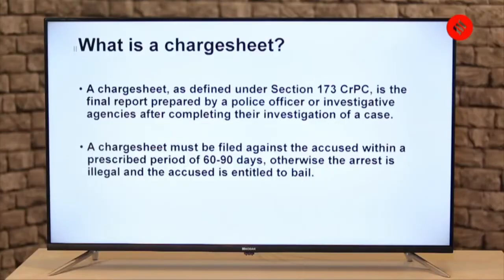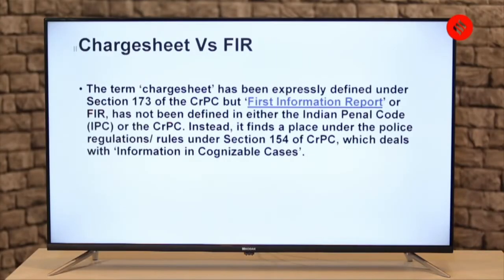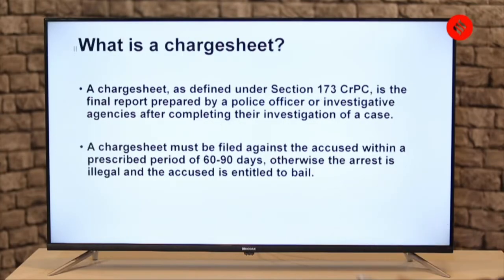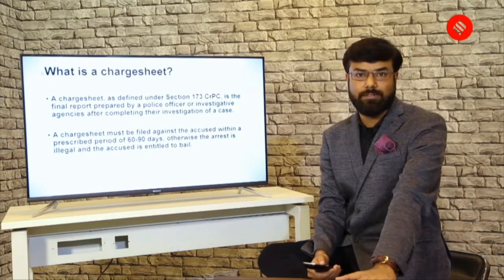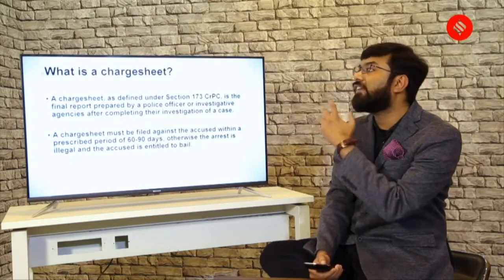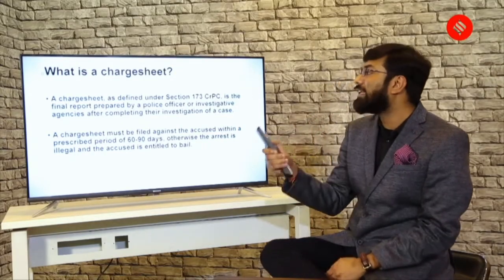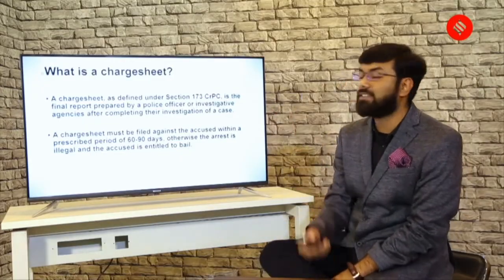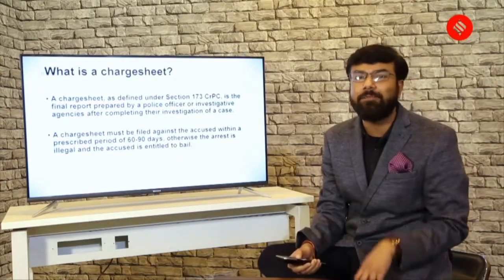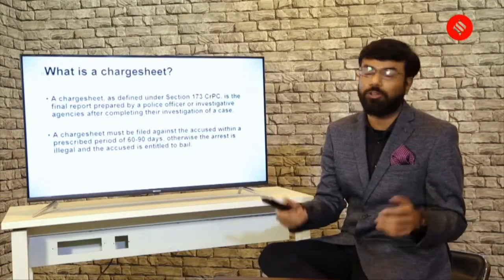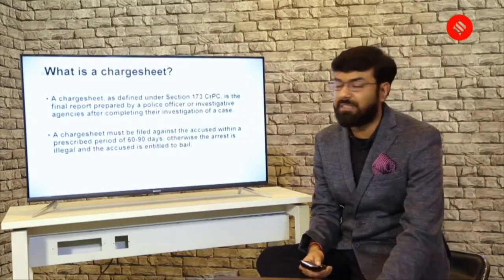Now, coming to the question: what is a charge sheet? A charge sheet is defined in Section 173 of CrPC. It is the final report prepared by a police officer or investigative agency after their investigation of the case. When the investigation is done, a charge sheet is filed by the investigative agency or a police officer. You may not remember the section exactly, but as a well-informed citizen, you should. Section 173 of CrPC defines it.